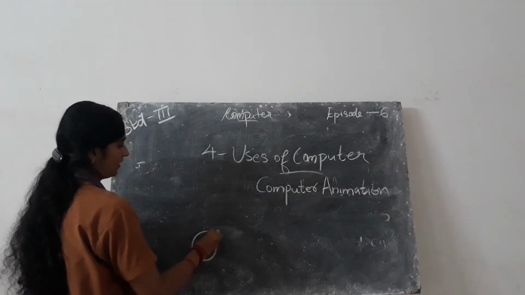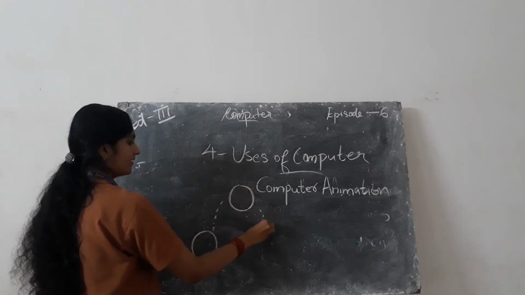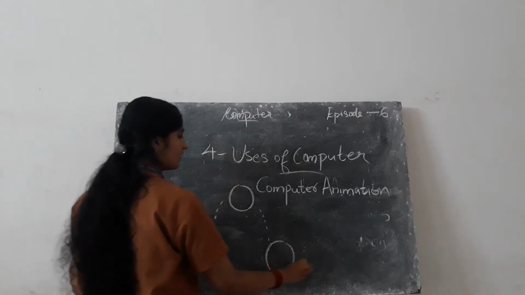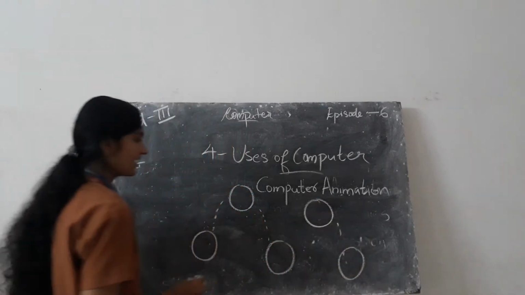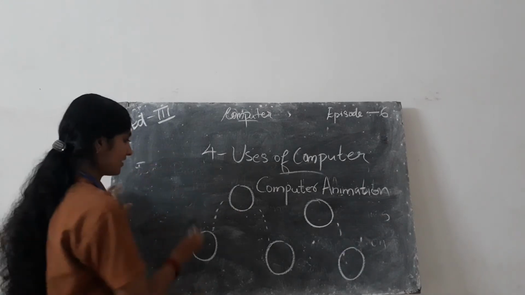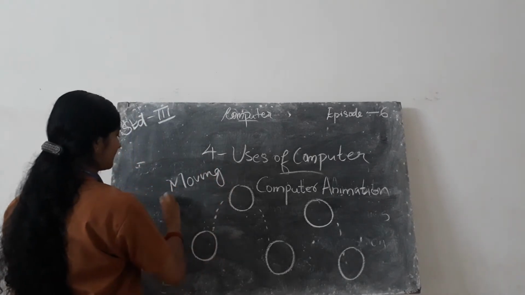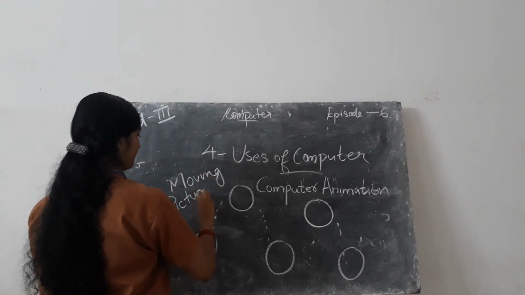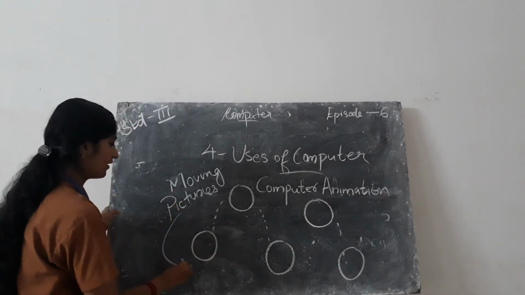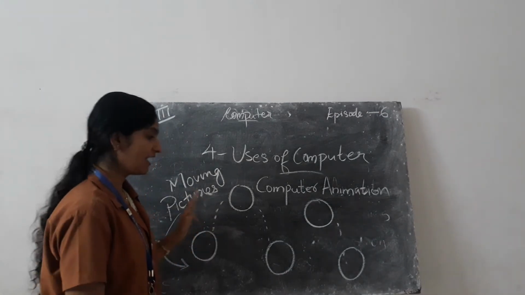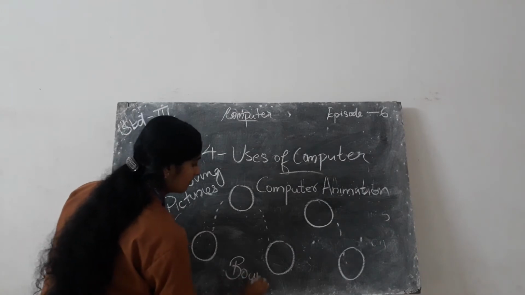This is a ball, and this ball goes upwards and then downwards, then upwards, then downwards. This is moving pictures. What is that? Moving pictures. Using this moving picture illusion, we can see the ball is bouncing. Bouncing ball.